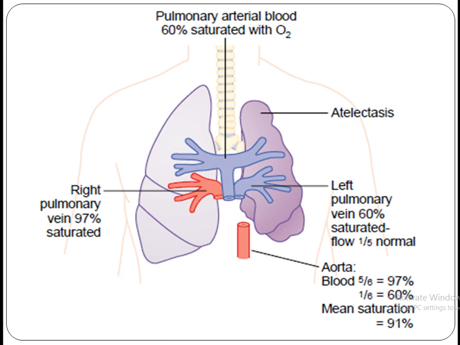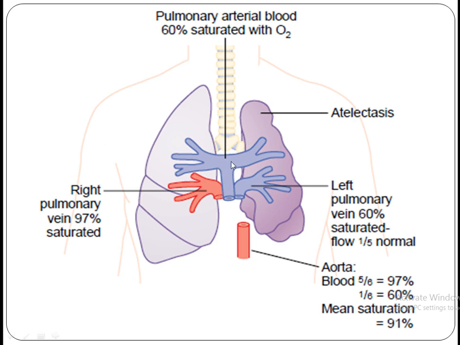Through this picture, you can see the defect regarding the oxygen saturation of the blood. On the healthy side, we have a saturation of 97% as compared to the diseased side, that is the left side, as the size is very much changed, so the venous blood contains 60% saturation.